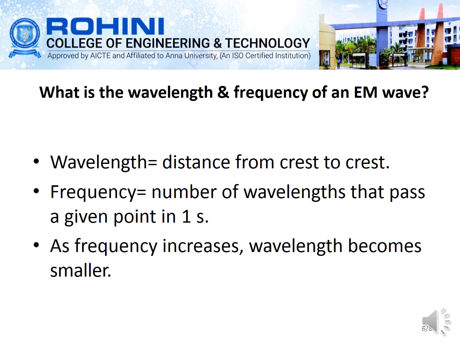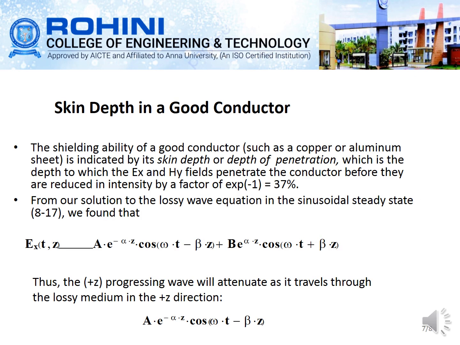And if you are considering what is the wavelength and the frequency of the electromagnetic waves, the wavelength is the distance from crest to crest, and the frequency is nothing but the number of wavelengths crossing a given point per second. So that is, we call it 1 by time period. Whenever the frequency increases, the wavelength becomes very small.